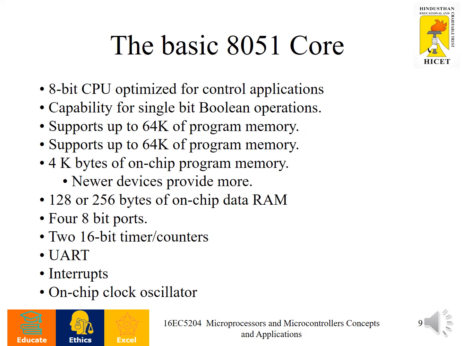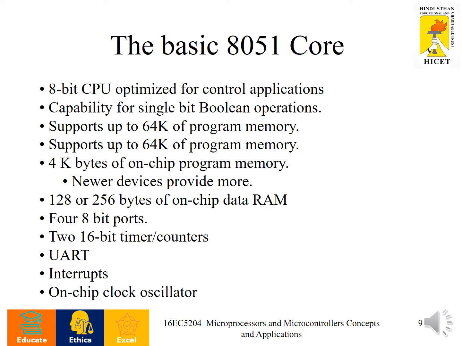The basic 8051 core consists of internally 128 bytes of RAM. In the case of the 8052, it is 256 bytes of on-chip RAM. There are 4 8-bit ports. The names of the ports are P0, P1, P2, P3. Each port has 8 I/O port lines, totally 32 I/O port lines.